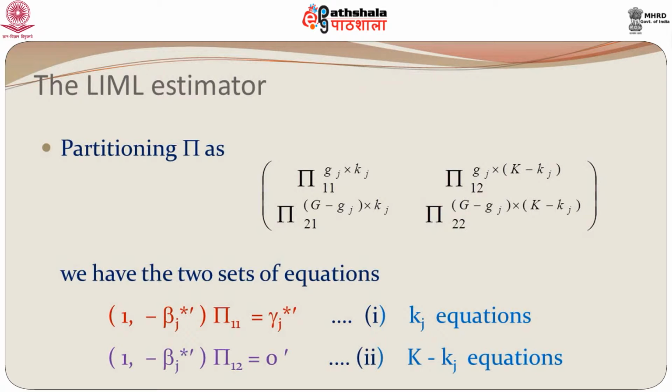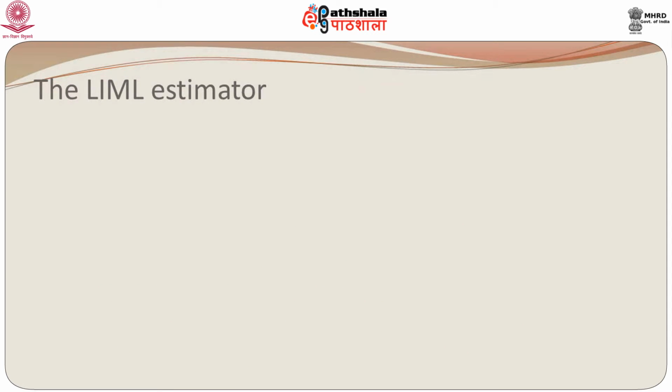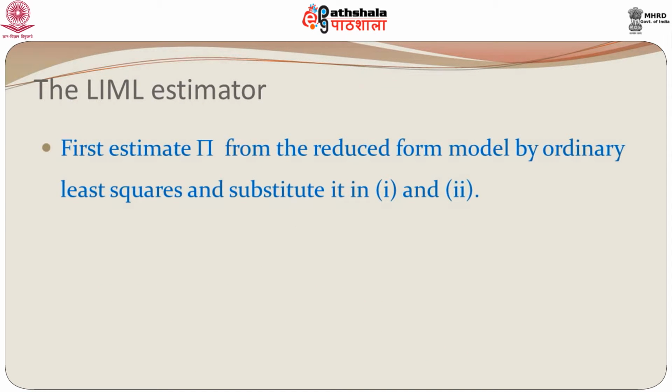Pi 1 1 is g j by k j, and similarly (1, minus beta j star) has g j elements, and pi 1 2 is again g j by k minus k j, so again the multiplication goes through. So, we have two sets of equations if we use the partition of pi. We first estimate pi from the reduced form, and then put the estimates of pi in these two sets of equations. So, the two sets of equations now only have beta j and gamma j as the unknowns.